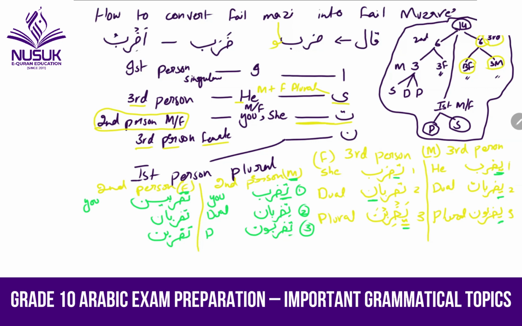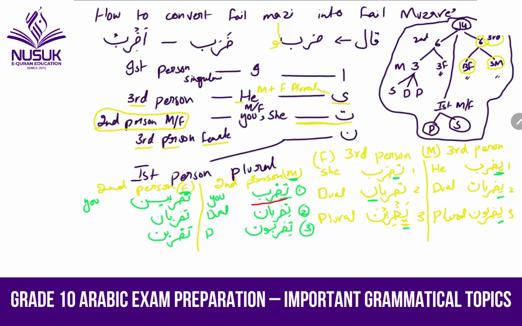And for female, it is a bit changed. Instead of Tazribu, because we have used Tazribu two times, right? This is also Tazribu, and this is also Tazribu. I'm going to change the color again. So there we have to say Tazribina for the female. And then Tazribani. Now see, this is Tazribani, and this is Tazribani. All are same. For the dual, it is same. Tazribina, Tazribani, and there we said Yazribna, and there it is Tazribna.